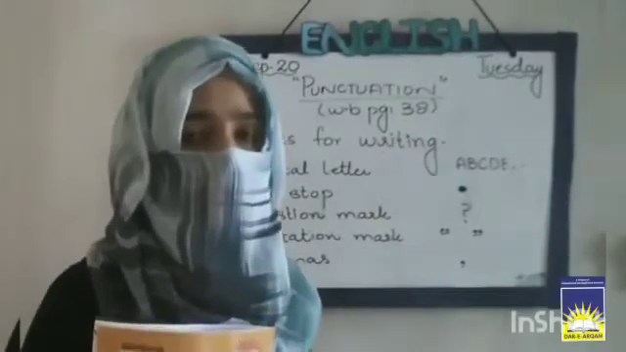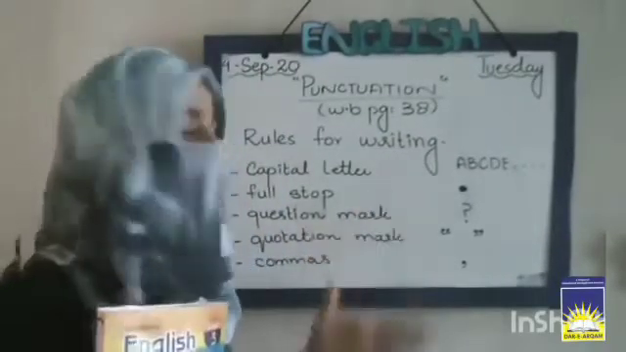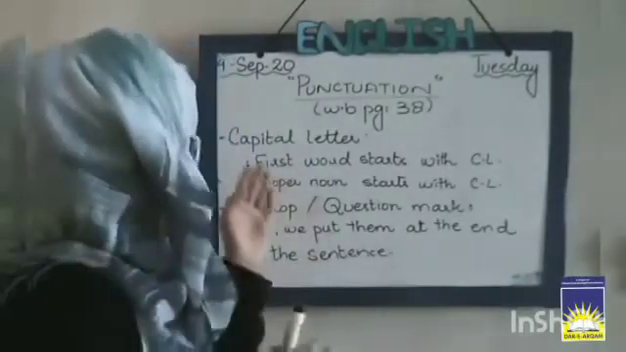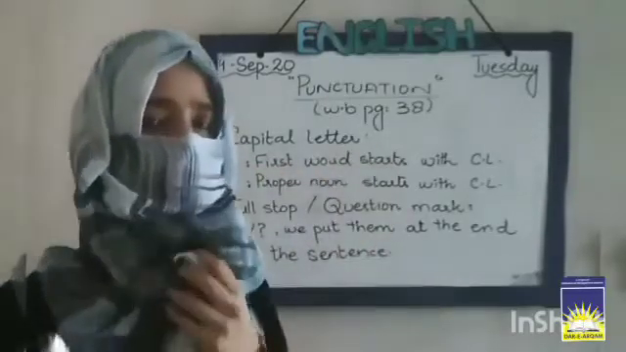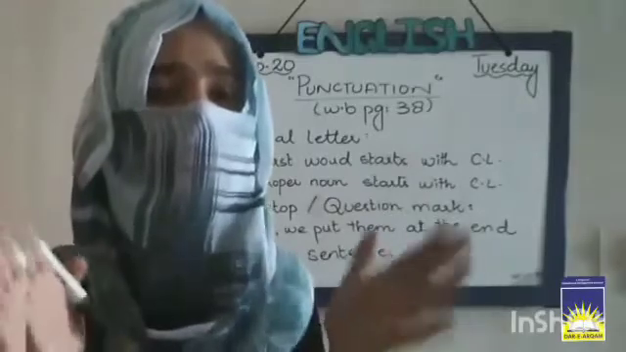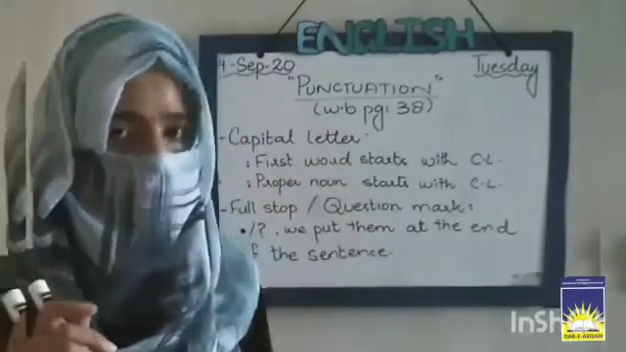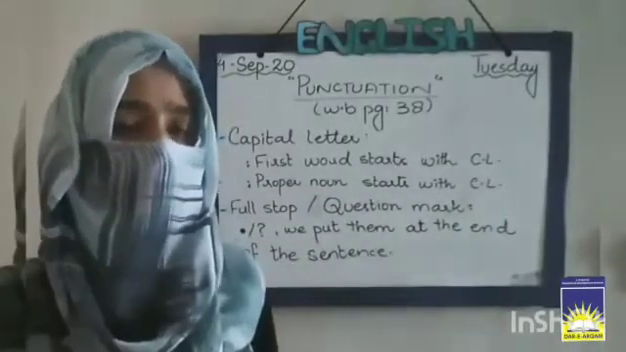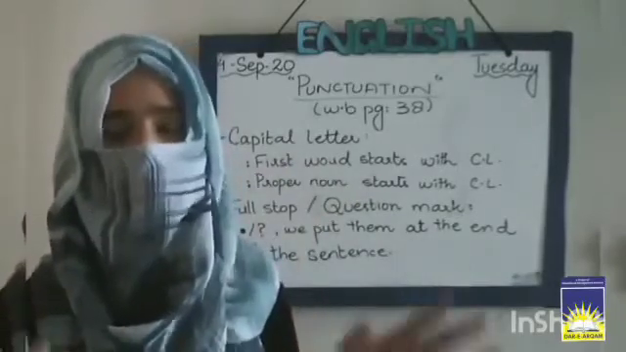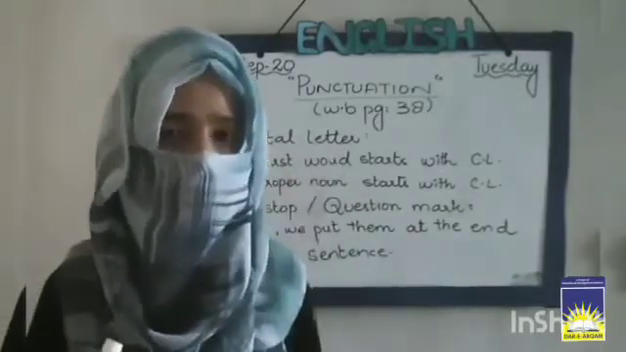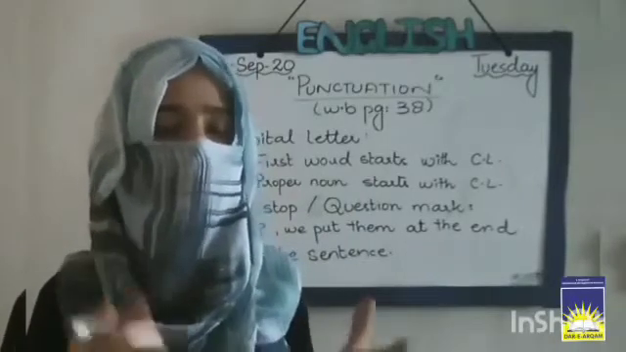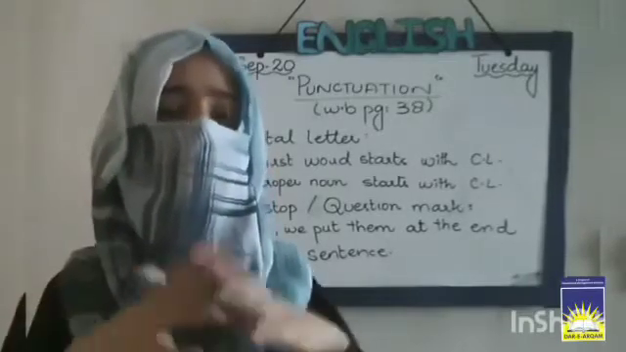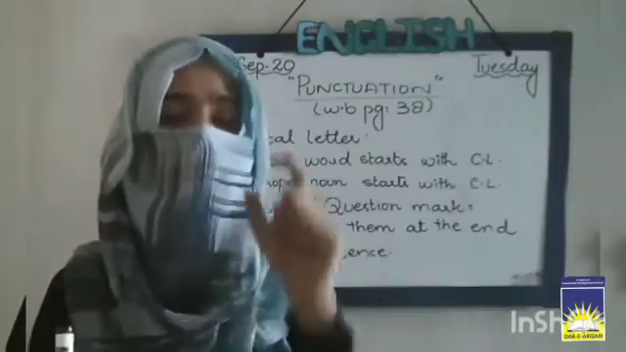So let's move further and see how you will use such punctuation in a sentence. Where to use a capital letter? The first word starts with a capital letter. It means when you are writing a sentence, the first word of your sentence starts with a capital letter. A proper noun starts with a capital letter. It means when you are writing a proper noun anywhere in your sentence, it will always start with a capital letter. For example, if you are writing the name of a place, you will write it with a capital letter. If you are writing the name of any person, it will begin with a capital letter as it is a proper noun.